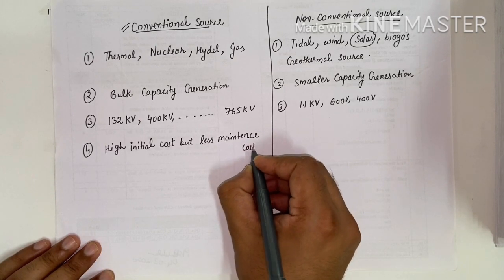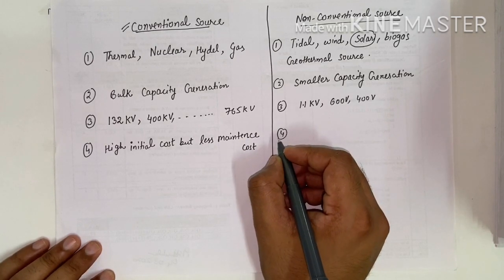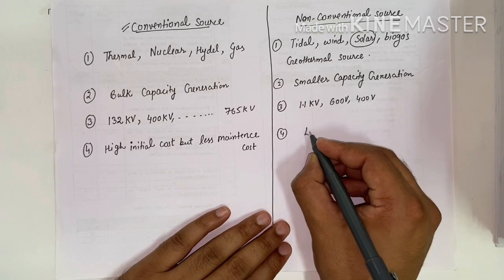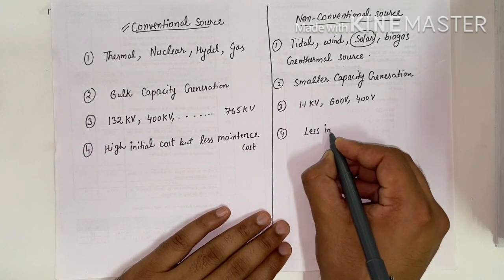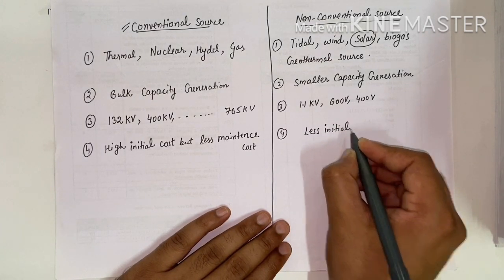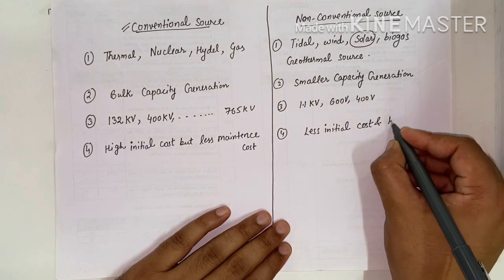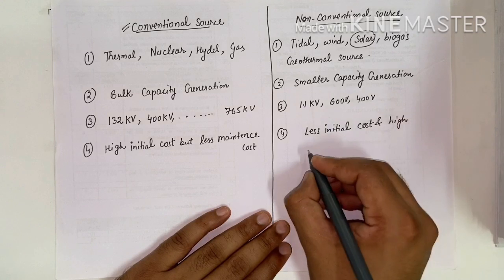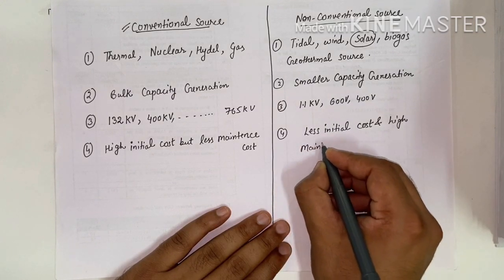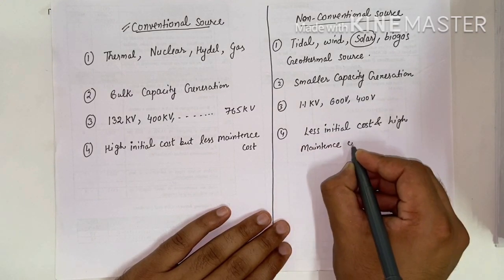In non-conventional sources there is a less initial cost and high maintenance cost.